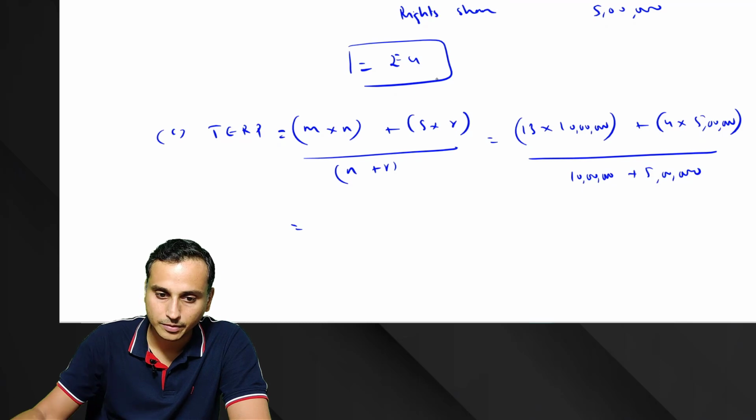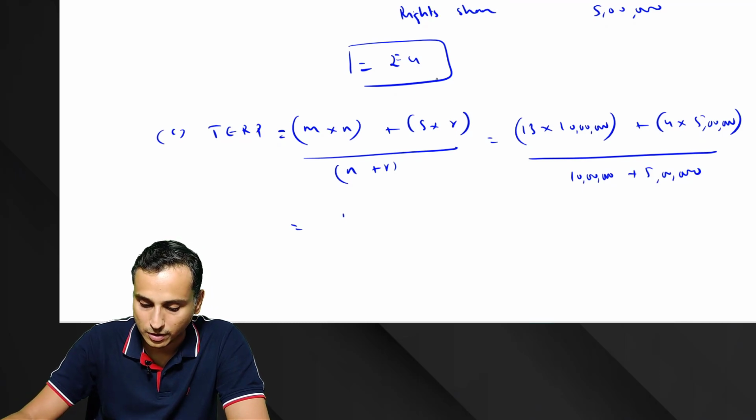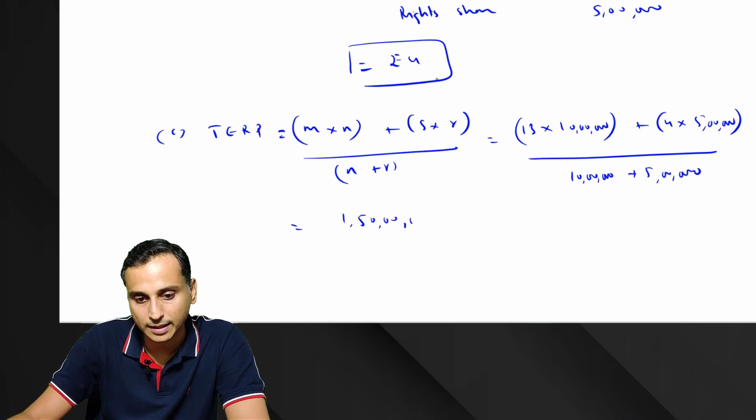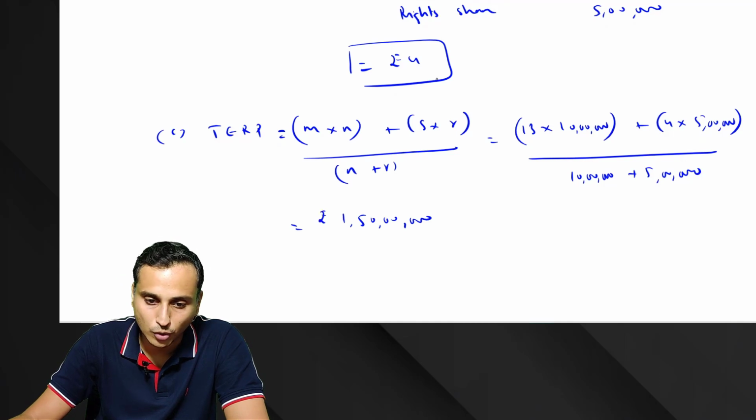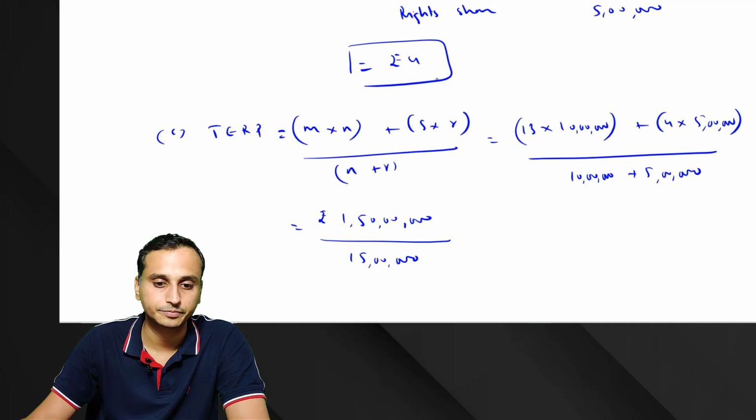Plus 20 lakhs, so we have 1 crore 50 lakh rupees, divided by 15 lakhs.